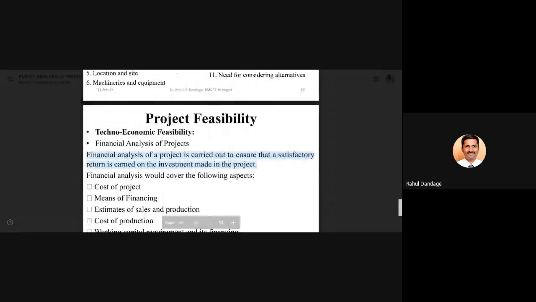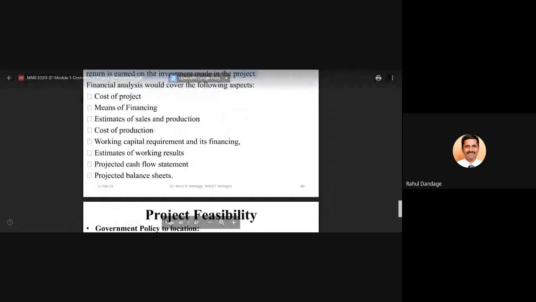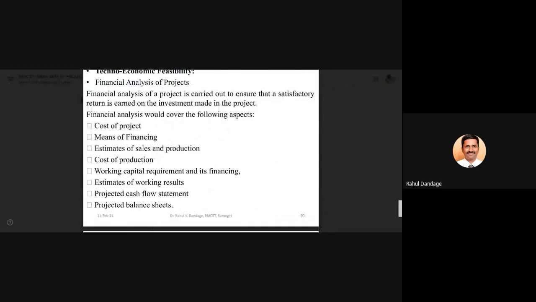When we go for the financial analysis, this is nothing but to ensure that a satisfactory return is earned on the investment made in the project, because every firm which comes into the market and tries to execute certain projects is not executing them for charity; they are executing them to earn profits, to run their business. So the firm must be ensured that once they make certain investment in the project, they will get satisfactory returns from that particular investment.